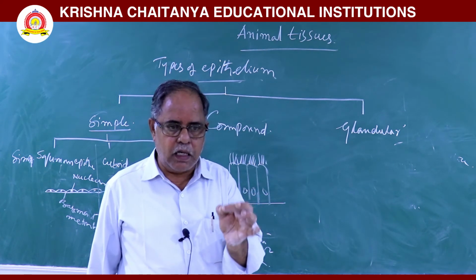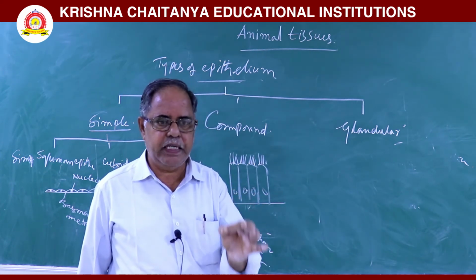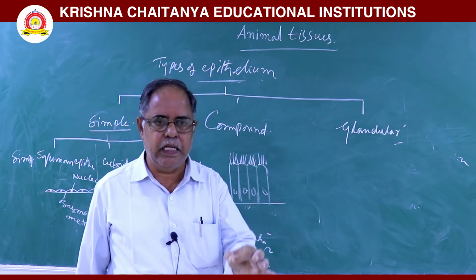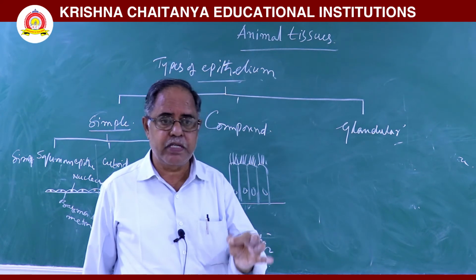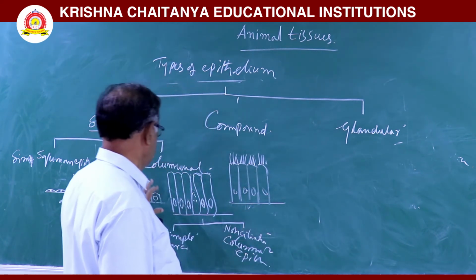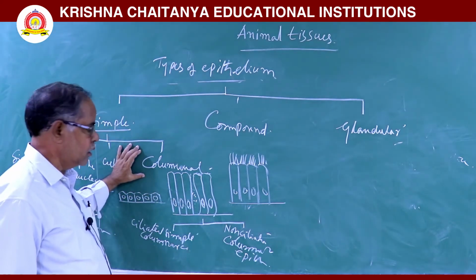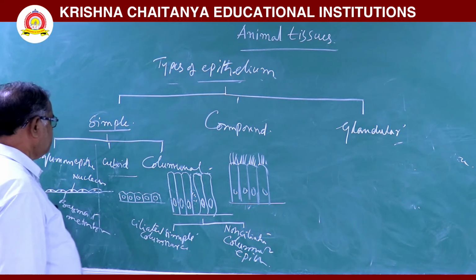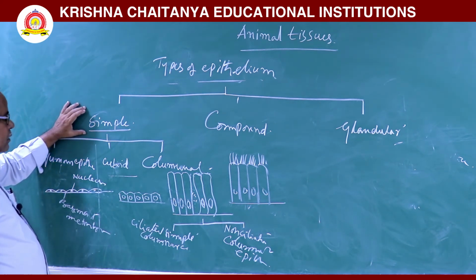In the intestine, the free end of the columnar cell has microvilli. These microvilli increase the surface area for absorption. This is about simple columnar epithelium. So simple epithelium is over.